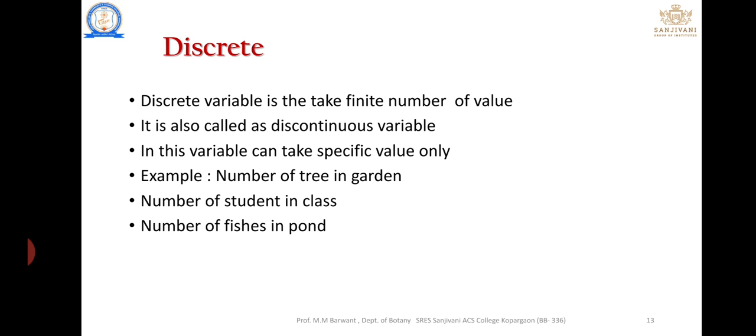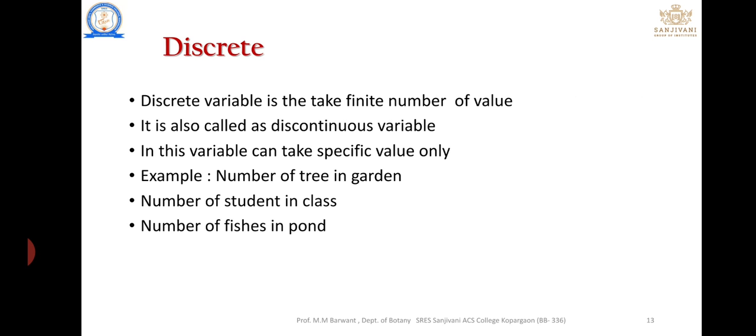For example, two variables are given. The first variable is 1 to 10, and the second variable is 1 to 100. 1 to 10, where there is a breaking of the variable, is known as a discrete variable. In this variable we can take specific values only. For example, 1, 3, 5, 10, 60, 20, 70. Those specific values we take in this variable.